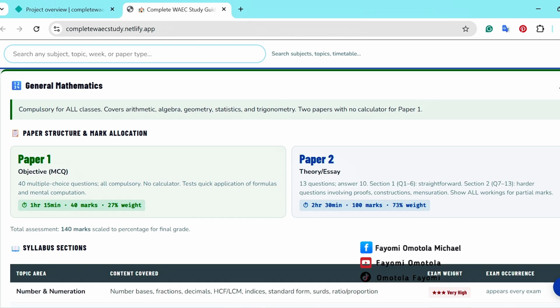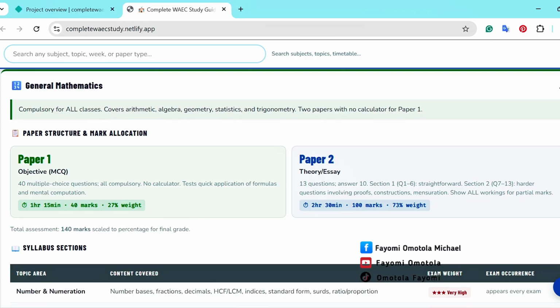First paper is an objective MCQ. MCQ means multiple-choice questions. Here, there are 40 questions, 40 marks. That means one question carries 1 mark. If you miss one question, you miss 1 mark. And it's within 1 hour, 15 minutes. That's within 75 minutes.